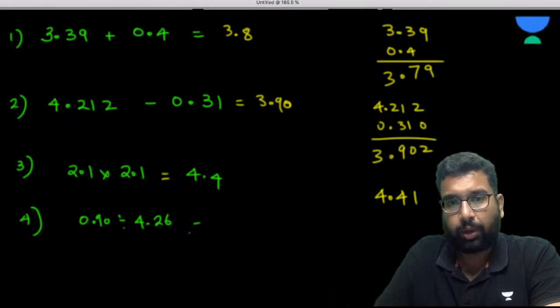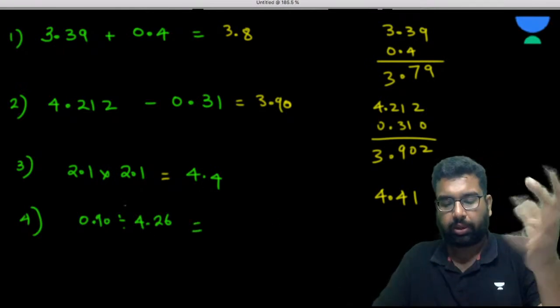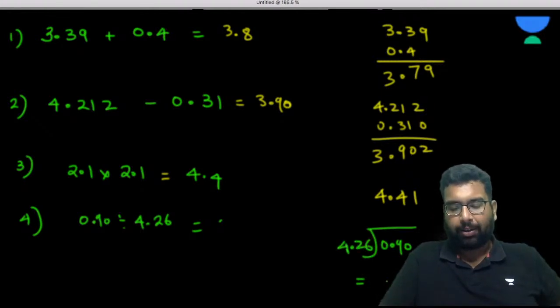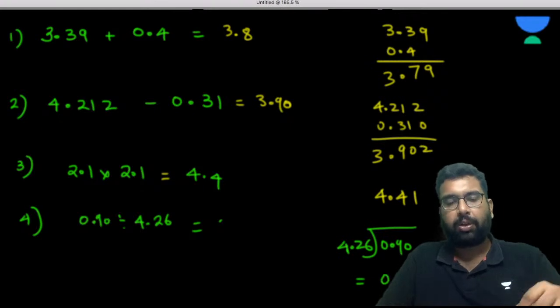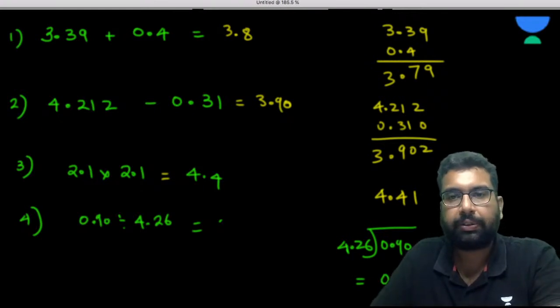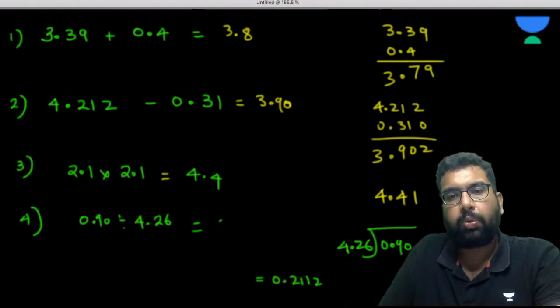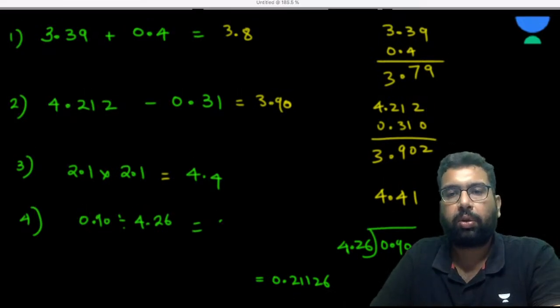Now what is it going to be? Sir, if we divide 0.90 by 4.26, I have already divided it. It is 0.21126. Is it the solution?